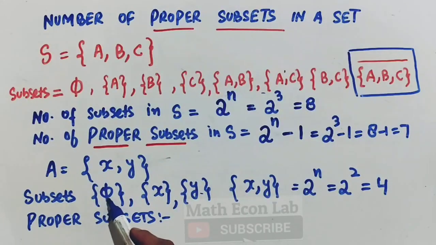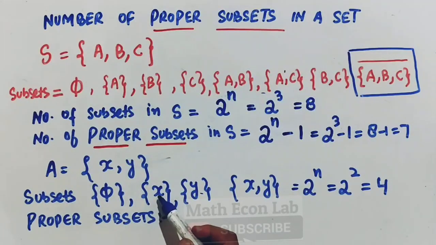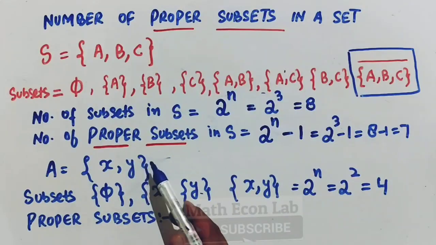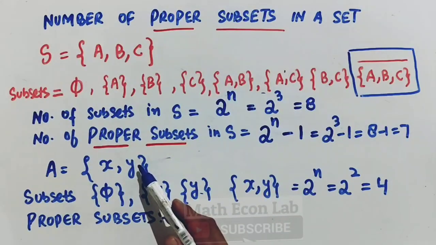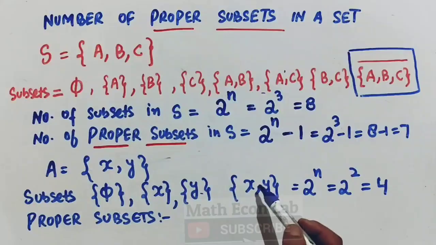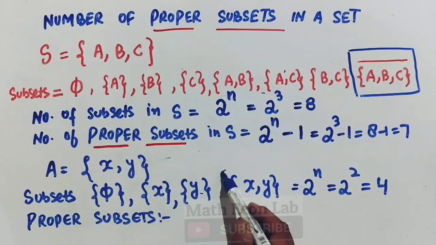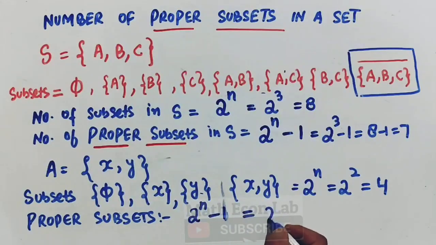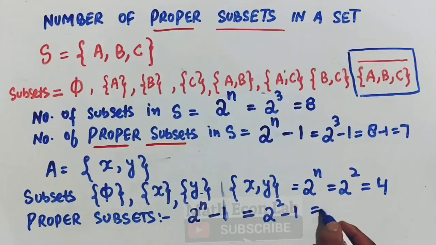So this is a proper subset, this is also a proper subset, this is also a proper subset, but this is not a proper subset because it has the same number of elements as the original set. So this set is improper, so we exclude this very set here. So proper subsets will be 2 to the power n minus 1, which will be equal to 2 square minus 1, which is equal to 3.